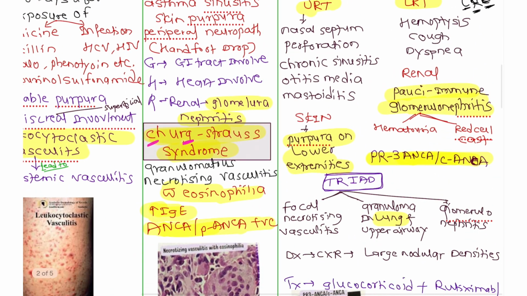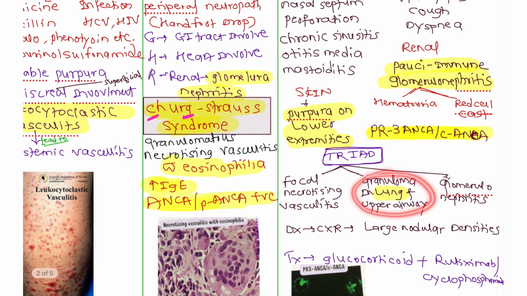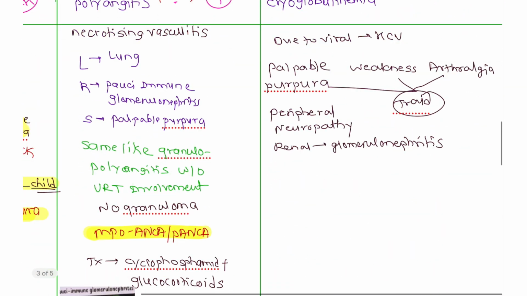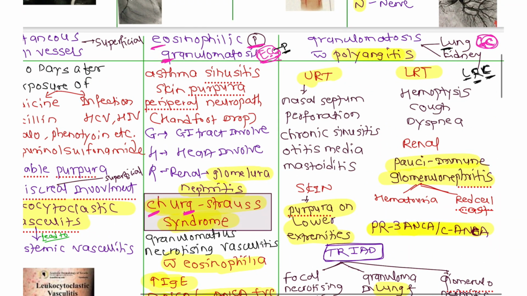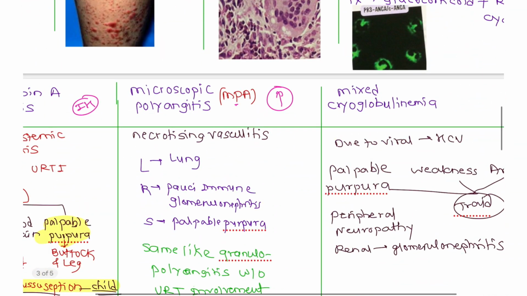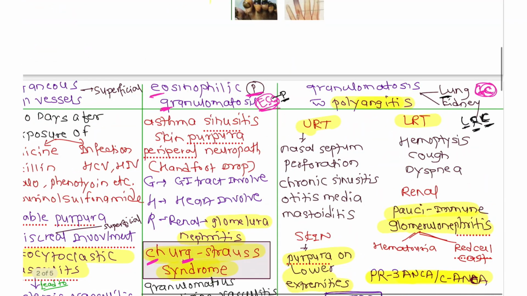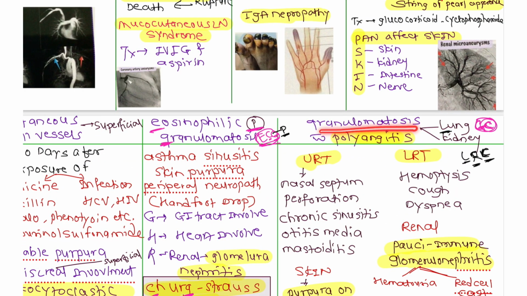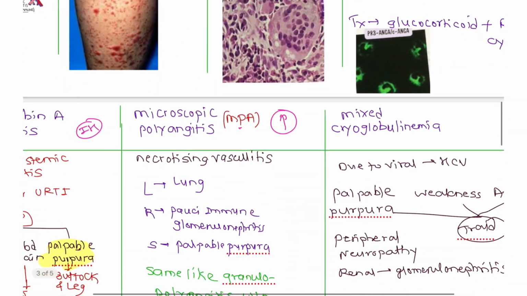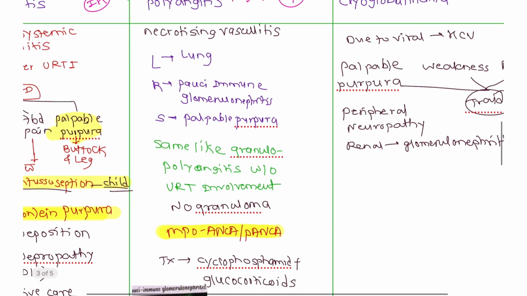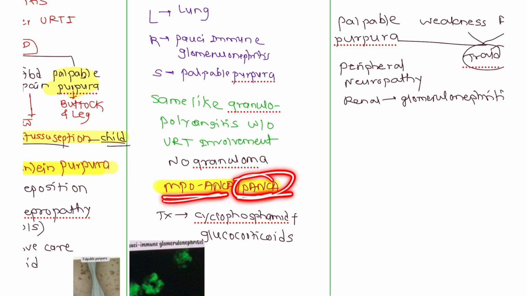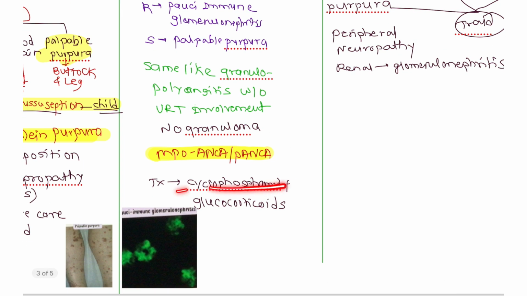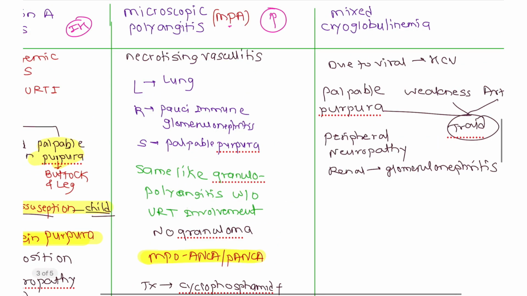Okay, I already told you, granuloma in the lung and upper airway. Here the upper airway is not involved, so there is no granuloma, and that's why it is only microscopic polyangiitis. There is granuloma, that's why granulomatosis with polyangiitis. This is the main difference. I will tell you later also. Now here it is P-ANCA positive, that is MPO-ANCA or P-ANCA positive. Again treatment is cyclophosphamide and glucocorticoids.